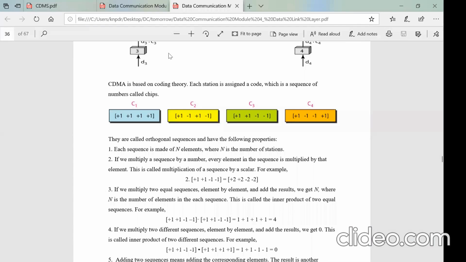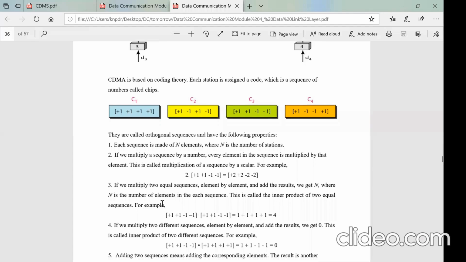If you multiply each sequence by a scalar, a number, then all the elements in that particular sequence will be multiplied by that scalar. You see that now this sequence is multiplied by 2. 2 is a scalar. Then every element inside it is multiplied. It's just a mathematical multiplication.